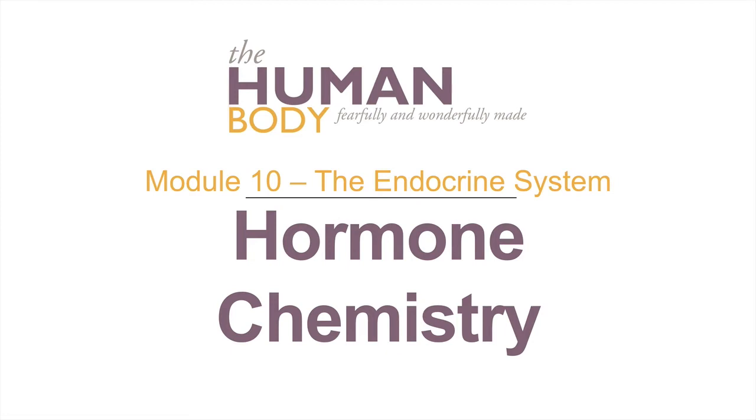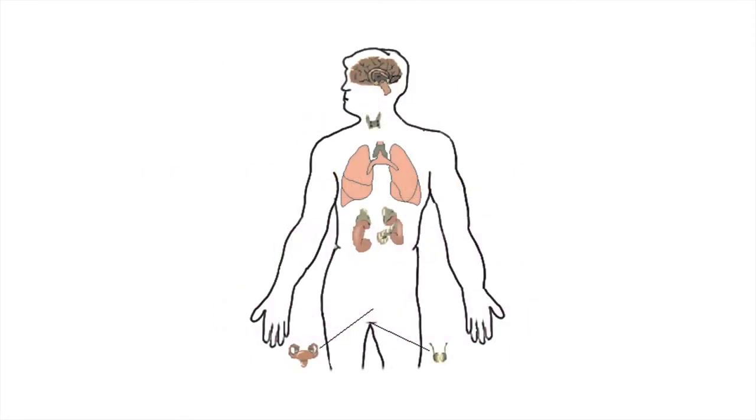Module 10, the endocrine system. Hormone chemistry. I already explained how hormones travel to target cells to create a response. Therefore, it's a good idea to understand a bit of their chemistry. There are 3 groups of hormones.